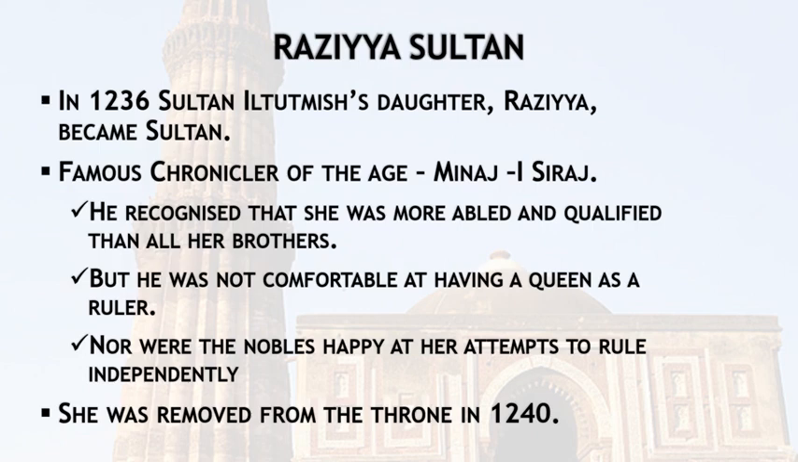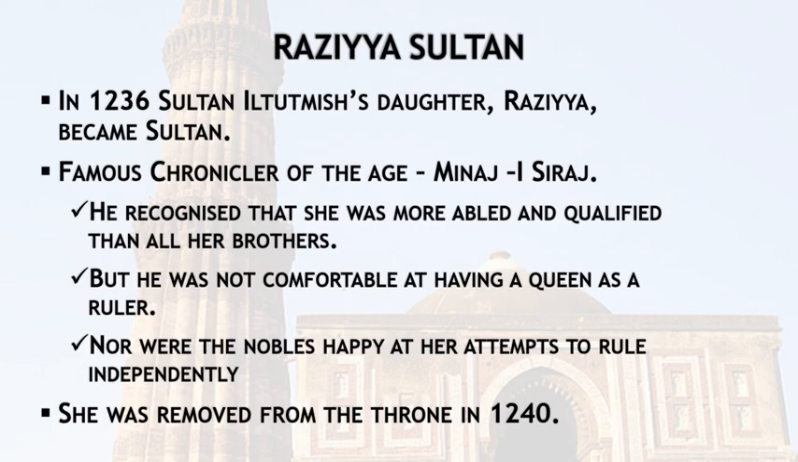She was more able than qualified, as a famous chronicler of the age, Minhaj Siraj, says, that she was more able than all her brothers, but he was not comfortable at having a queen as a ruler, because it actually opposes the social order, the ideal social order that we have discussed in the previous slide. Now she was removed from the throne in 1240.